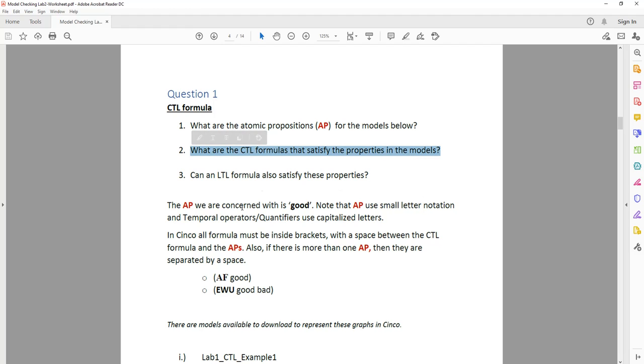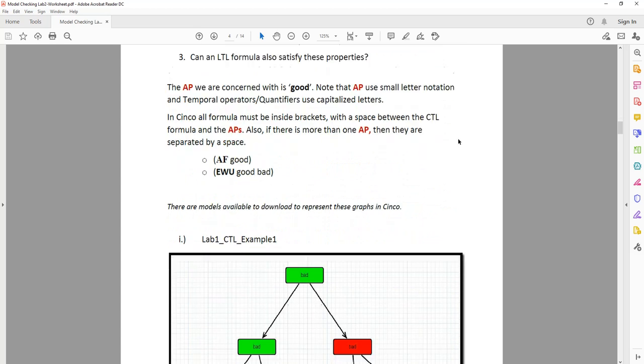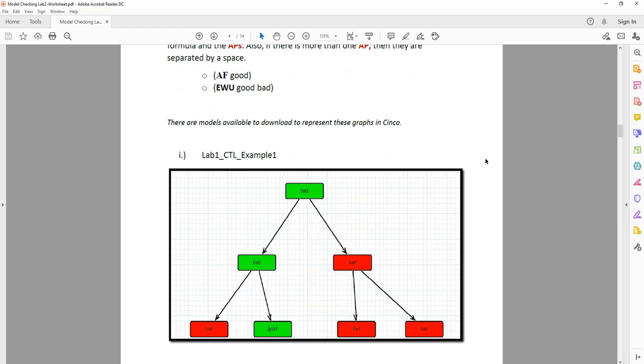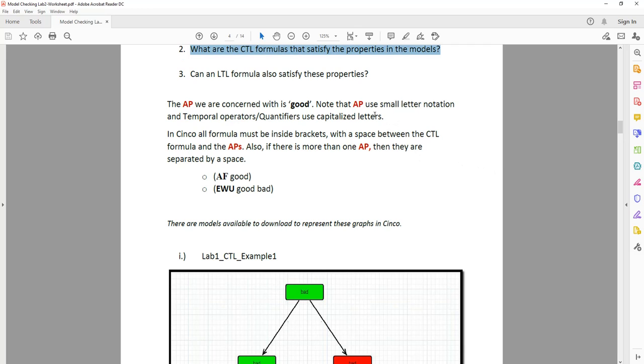The atomic proposition we are concerned with is good. So when you're writing these atomic propositions, I'm going to be using good as opposed to bad. Note that atomic propositions use small letter notation and temporal operators and quantifiers use capitalized letters. So as you can see here, quantifiers and temporal operators are capital, and atomic propositions are traditionally small, lowercase, as these are reserved.